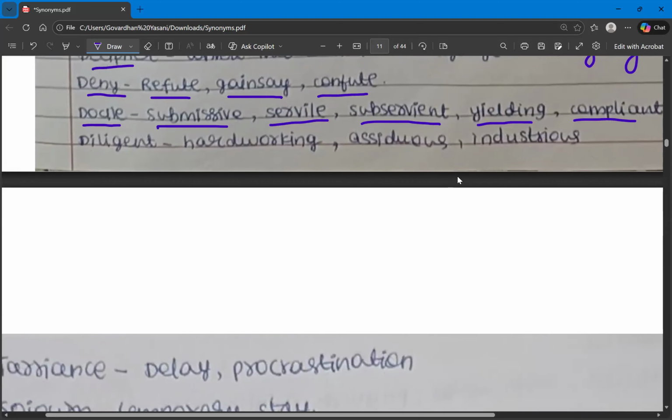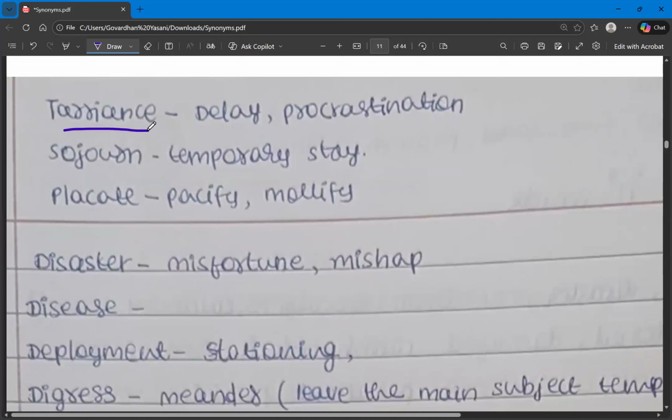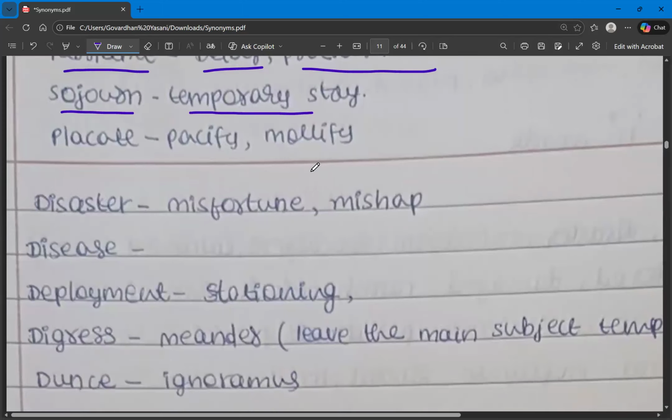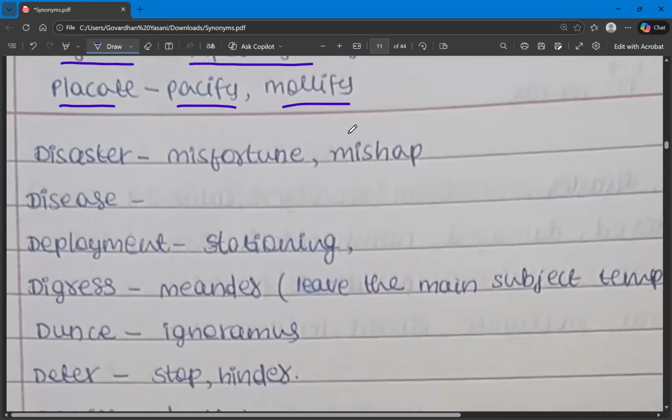The next one is diligent. Diligent is already covered, where we have learned hardworking, assiduous, industrious, painstaking, toilsome. So these are the synonyms for the word diligent. And then we have tarriance. Tarriance means delay, procrastination, dilly-dally, dawdle. And then we have sojourn. Sojourn means something called temporary stay. And placate. Placate means gratifying, lullify, pacify, mollify, gratify. So these are the synonyms for the word placate.